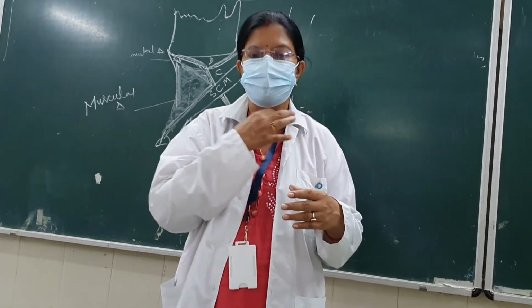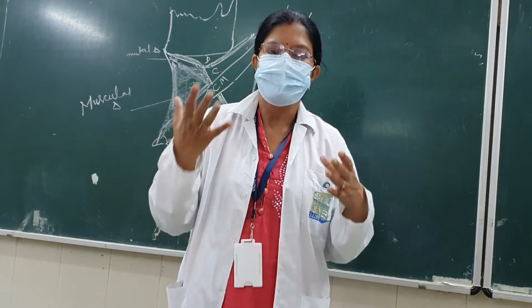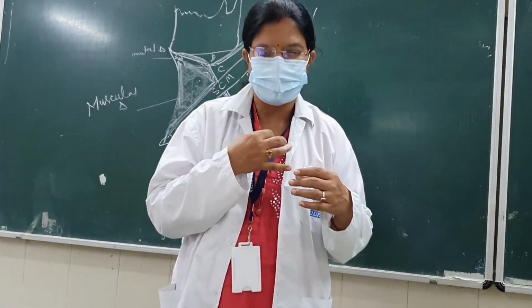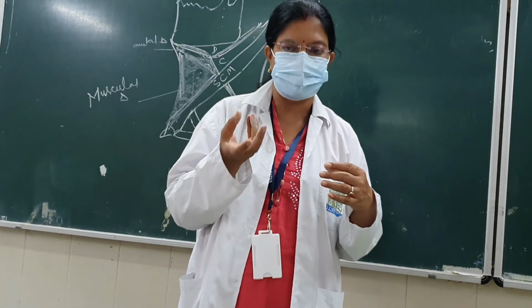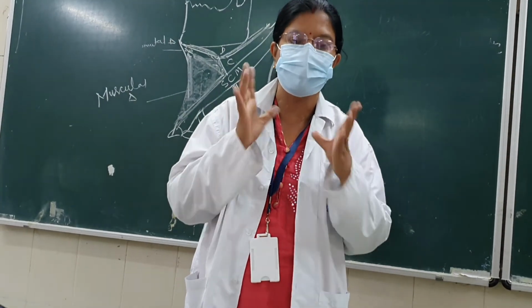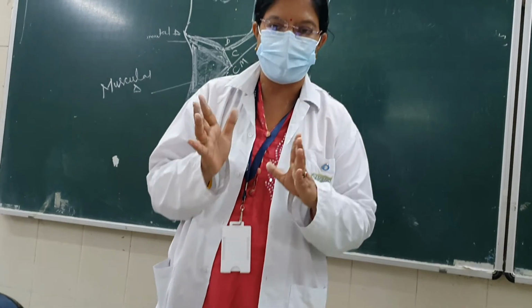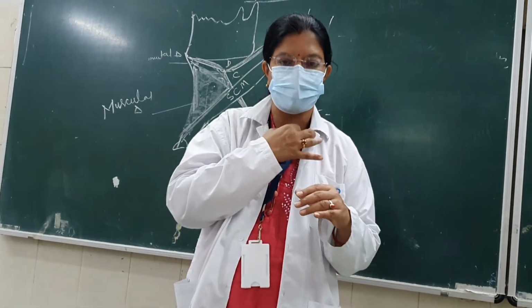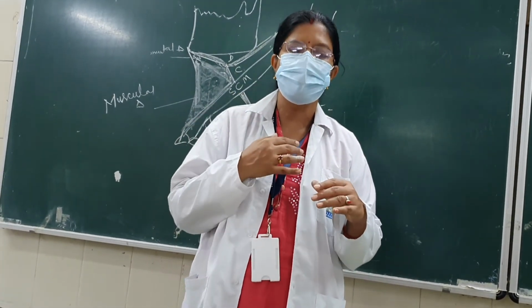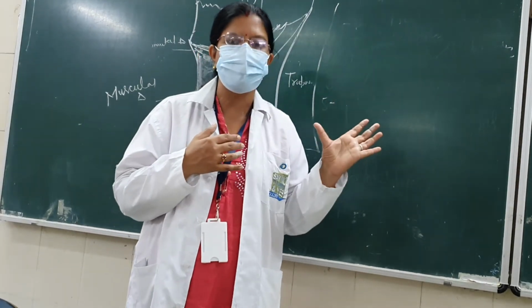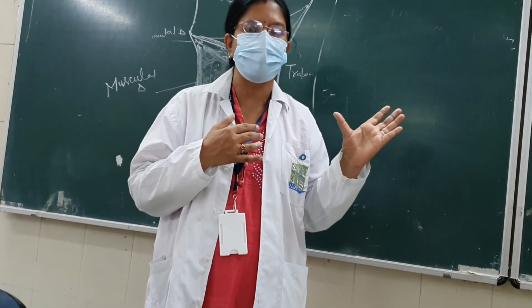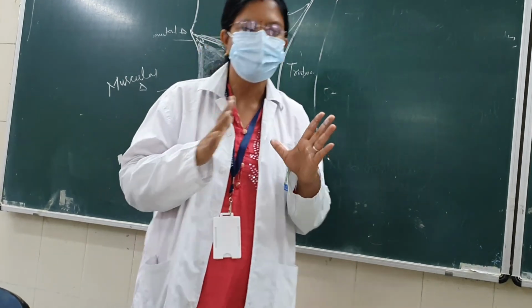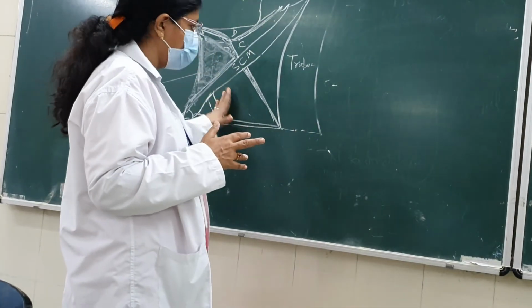Or the other thing is your thyroglossal duct. The thyroglossal duct is a connecting duct which sometimes, in some conditions, leaks if it is not closed properly. In embryology you have read about that duct, the thyroglossal duct. So those are the 2 points which you should describe in clinical anatomy in this muscular triangle. Okay, so this is about the muscular triangle.